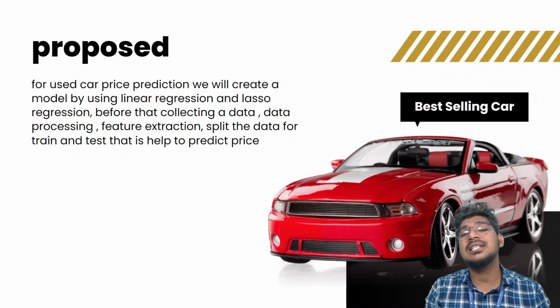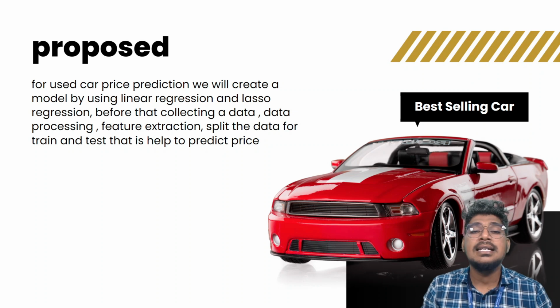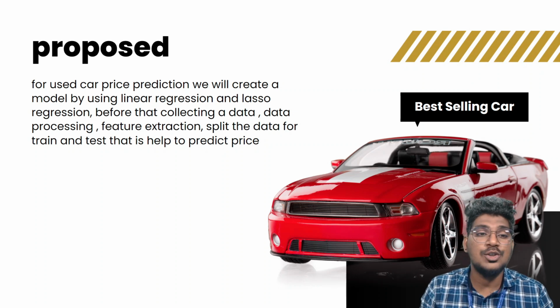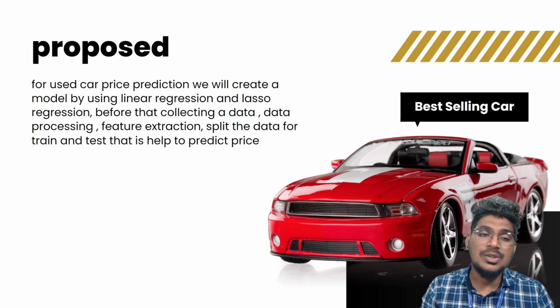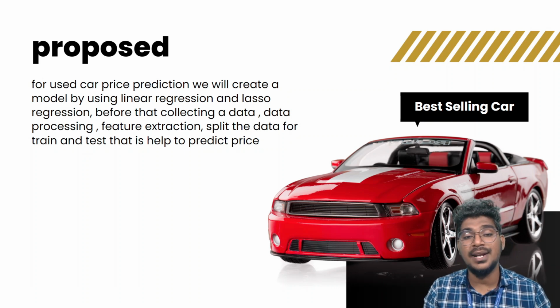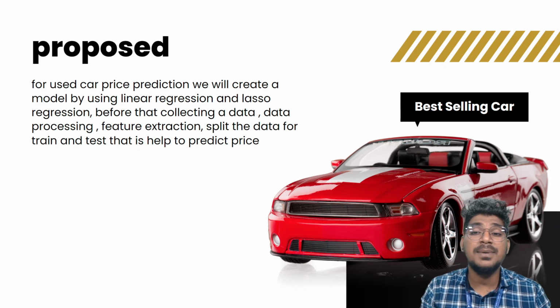Then what about the proposed system here? For used car prediction, we will create a model by using linear regression as well as lasso regression. Before that, we need to collect the data, process it, extract features, and split the data for testing and training, which will help in predicting the prices. Based on the criteria and various features, the price will be predicted. The best selling price will be predicted. It is possible with the help of the training process. Okay, hope you guys understood it.